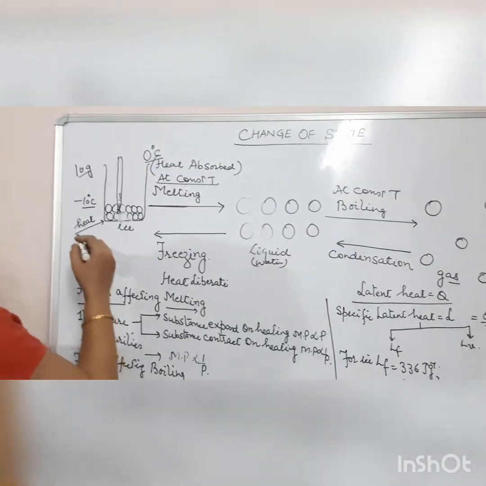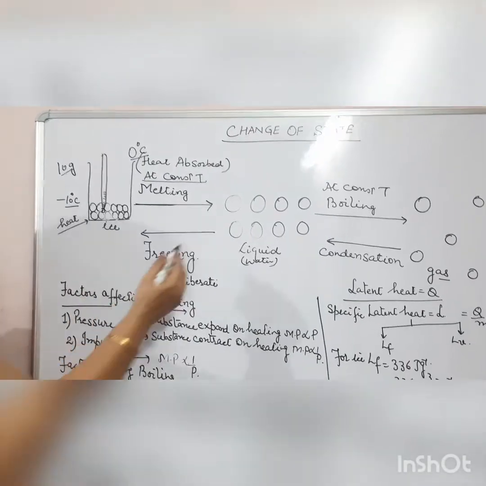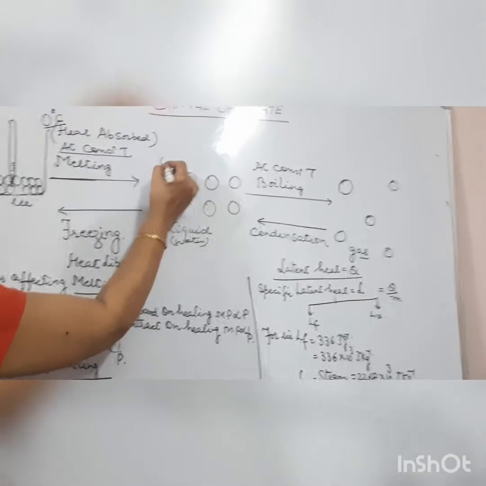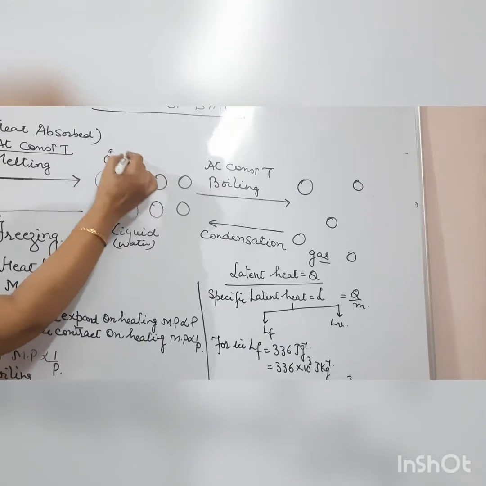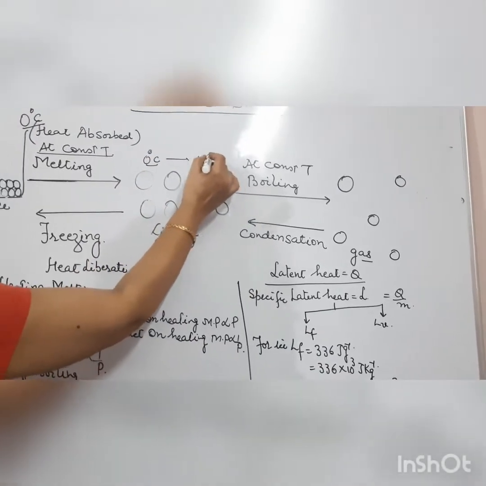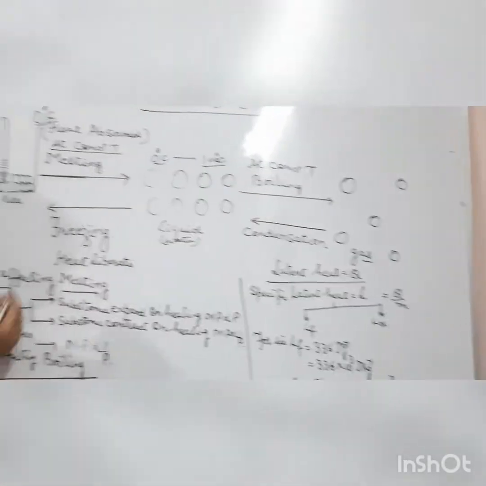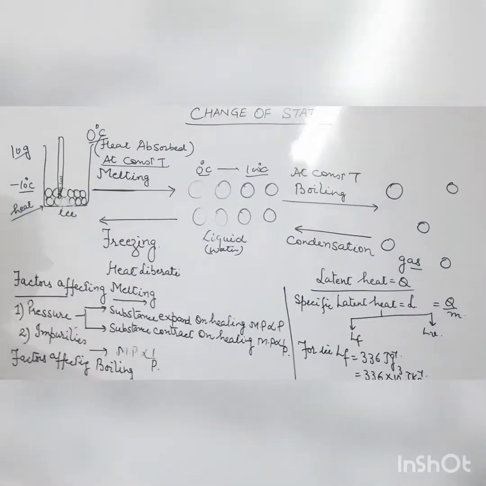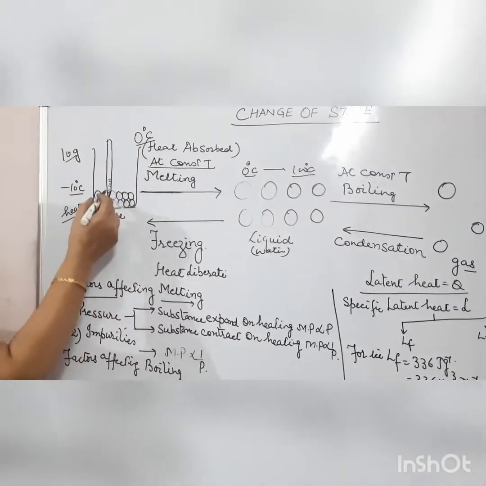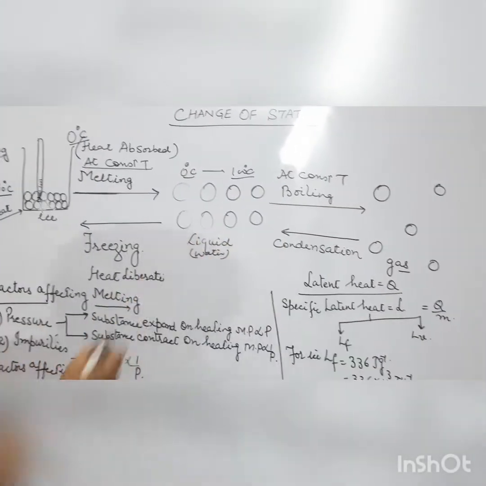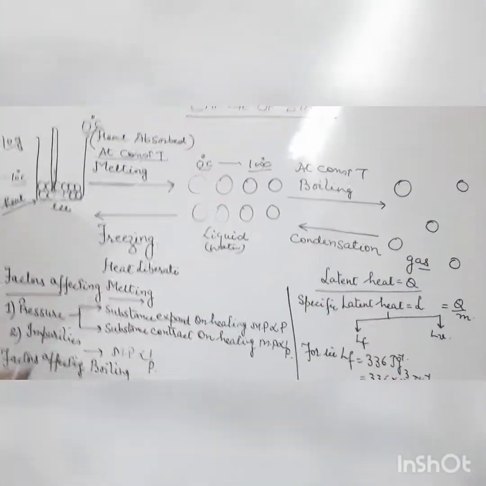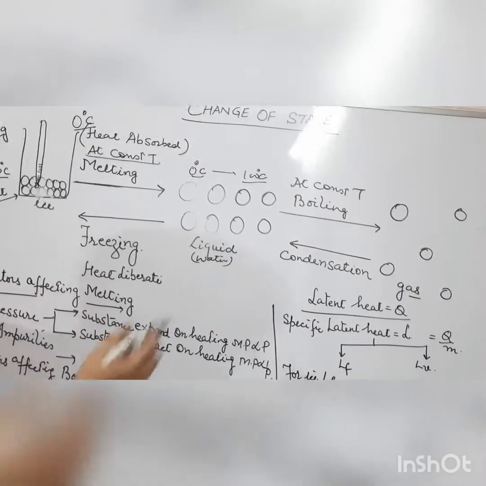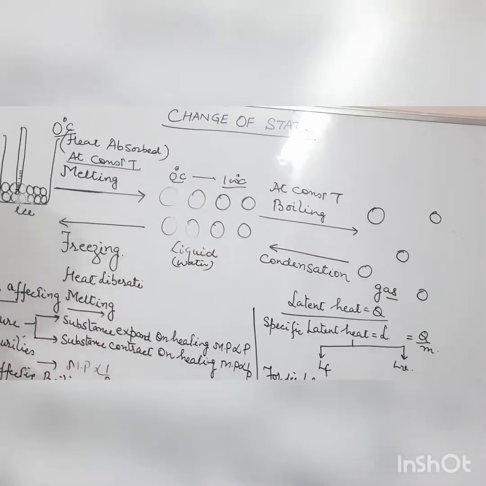In the same way, we do not stop the heat supply. The liquid temperature, or water temperature, starts from 0 and increases to 100 degrees Celsius. What happened at 100 degrees Celsius? You will observe that the temperature remains constant, but the water converts into gas or vapors. The temperature remains constant. This process is called boiling.